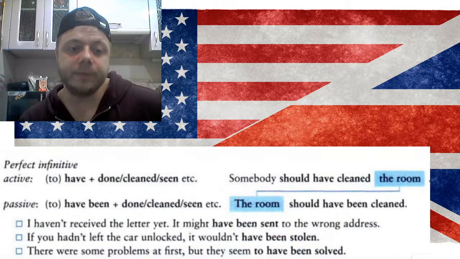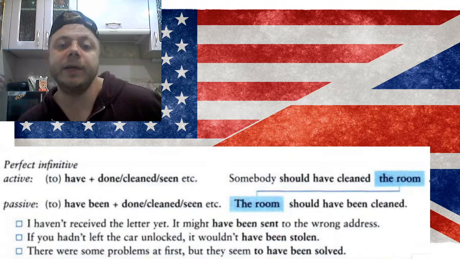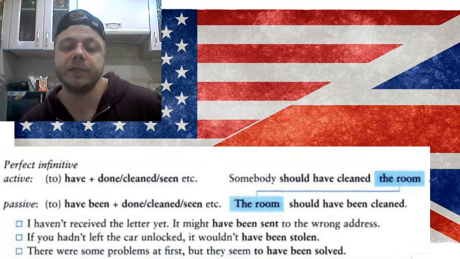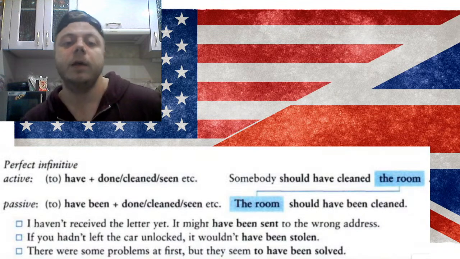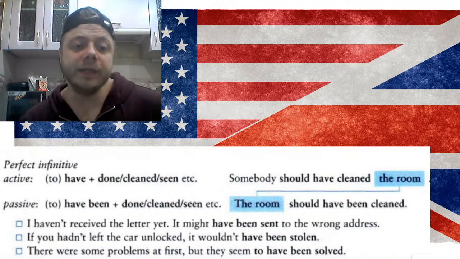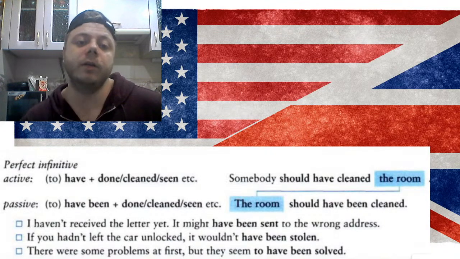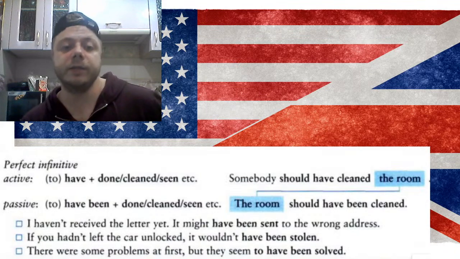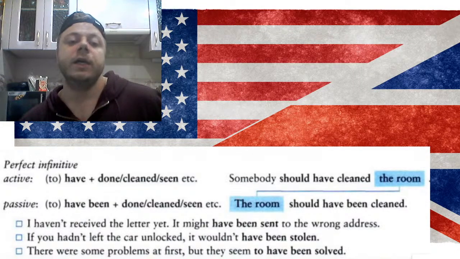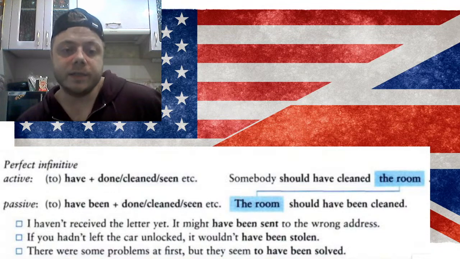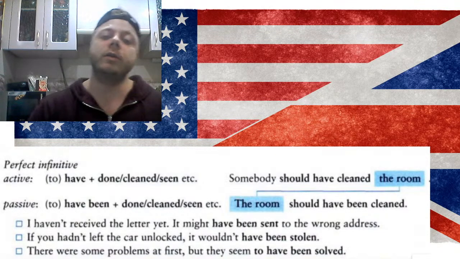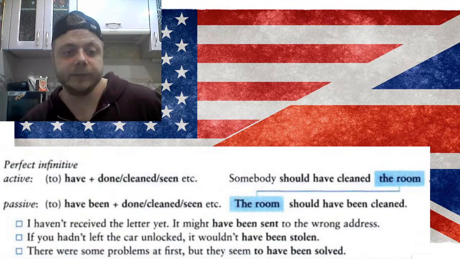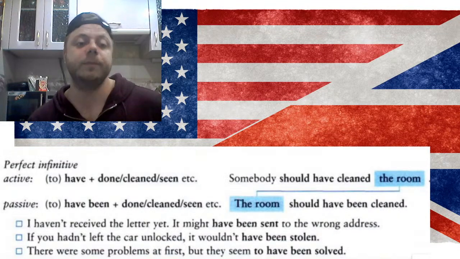More examples here. I haven't received the letter yet. It might have been sent to the wrong address. Might doesn't have the past form. We use have been. In the passive: if you hadn't left the car unlocked, it would have been stolen. So here, this is the example of a conditional sentence. This is the third conditional, by the way. So you left it alone and it was stolen.